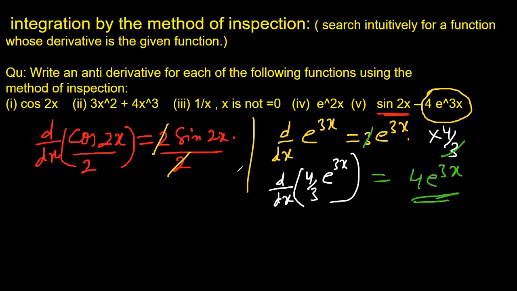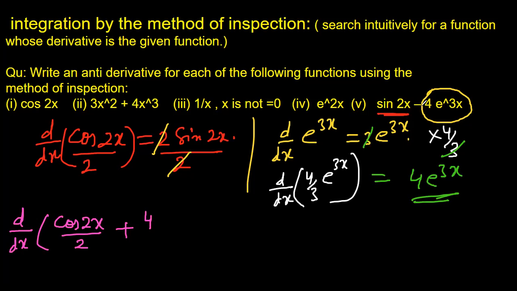Look, we're getting this 4 e to power 3x and sine 2x. Can we write these functions together now? What we are writing is d by dx of this function together: cos 2x by 2 plus 4.